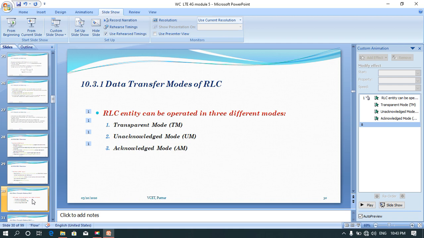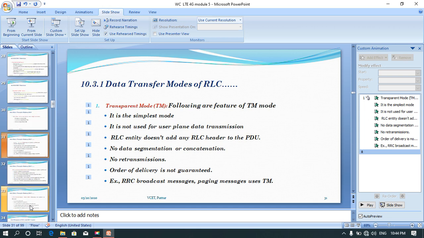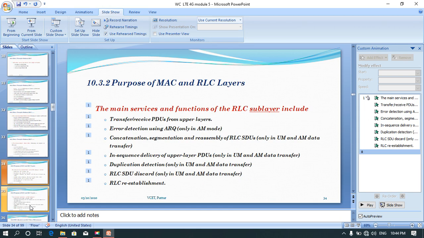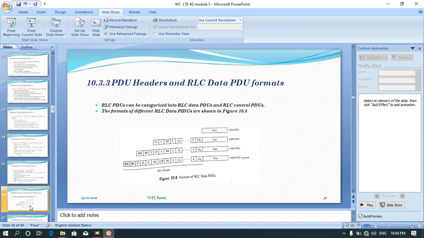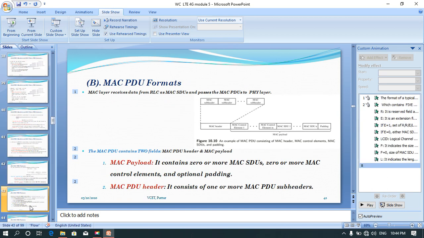LTE applies a two-layer retransmission scheme, where we studied a fast HARQ protocol with low overhead feedback in the MAC layer and a highly reliable selective repeat ARQ protocol in the RLC layer. Next, we saw the PDU header and RLC data formats.